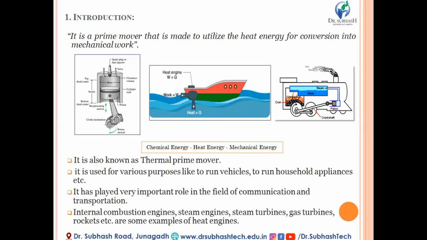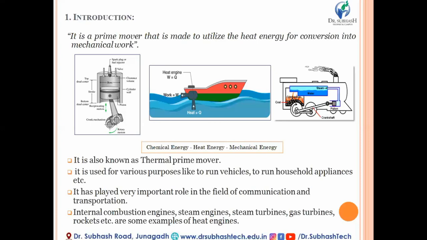On the left hand side, there is an IC engine, which we use inside our two-wheelers, three-wheelers, or heavy-loaded vehicles. In that internal combustion engine, the fuel enters the piston and cylinder assembly, wherein, due to high pressure pulses or due to sparking, the ignition takes place. Due to the ignition of that fuel, which may be petrol, diesel, or gas, combustion takes place inside it, which results in heat energy produced with high pressure pulses.